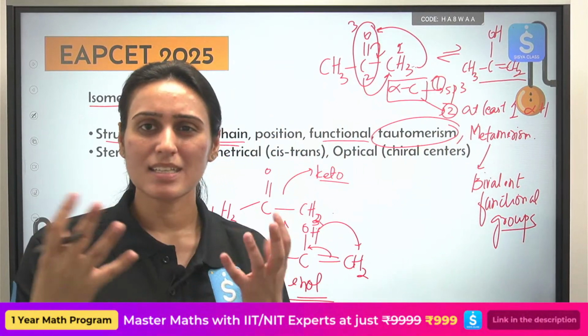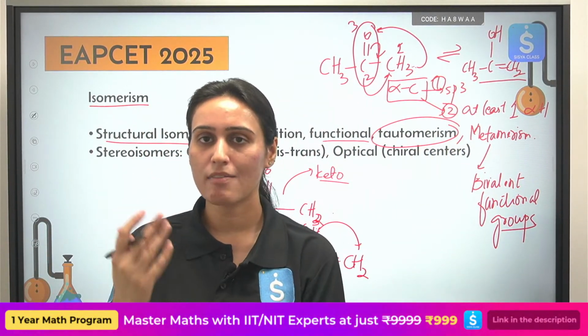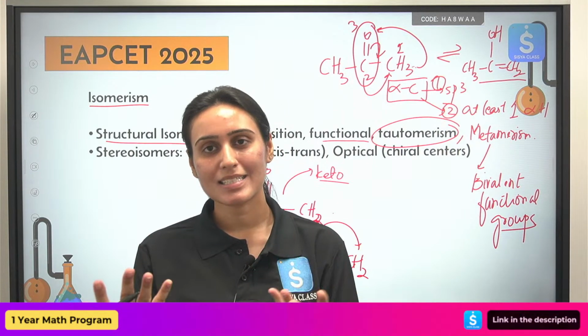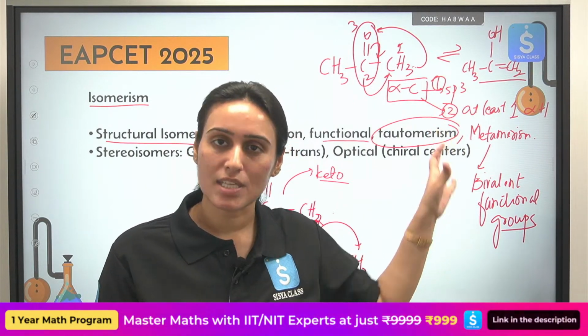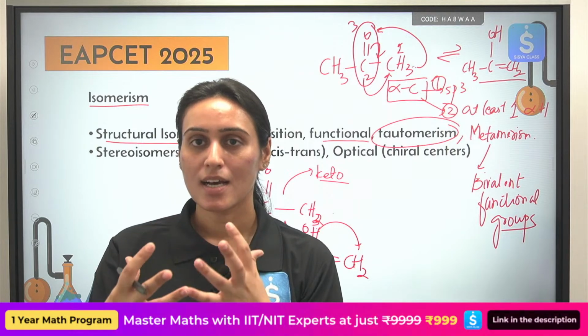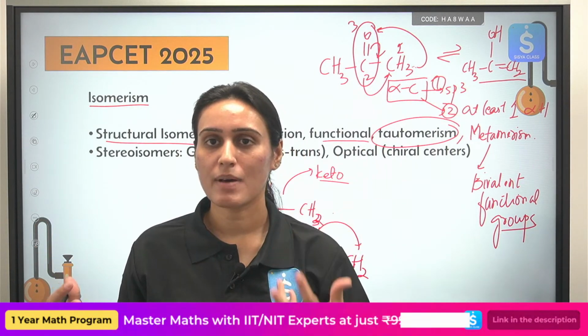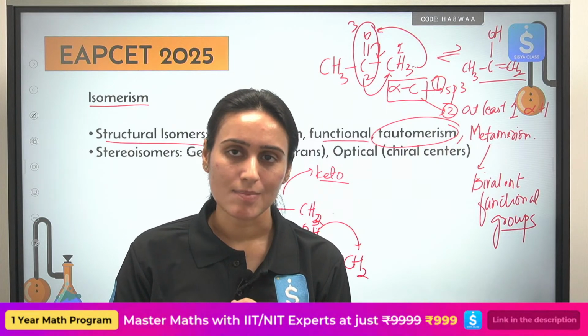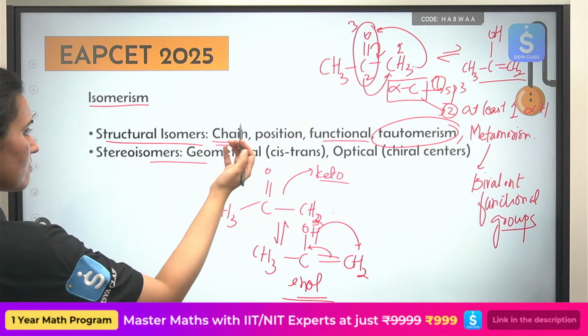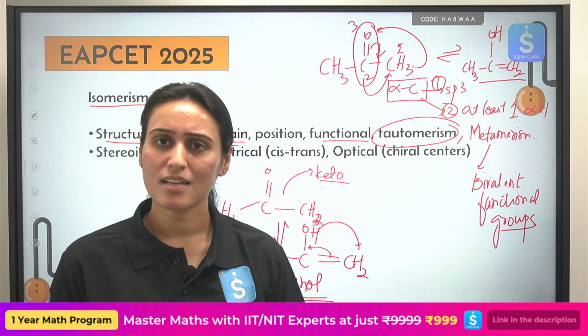Bivalent functional groups, that is, connected by an alkyl chain on both sides. So you can have ester, you can have ether. These are some of the examples of bivalent functional groups which can show metamerism. So if the number of carbon atoms in the alkyl chain is different on both sides of your bivalent functional group, it will show metamerism. And stereoisomerism, two types, geometrical and optical, you already know about.